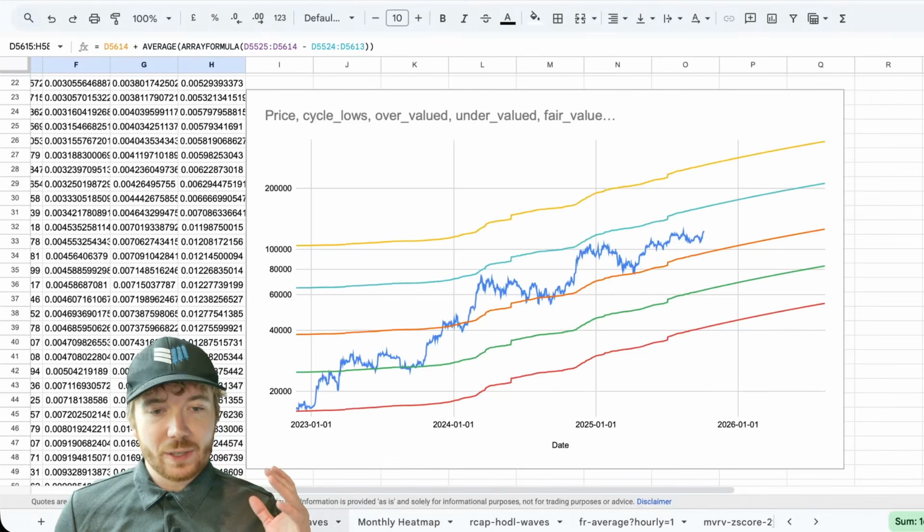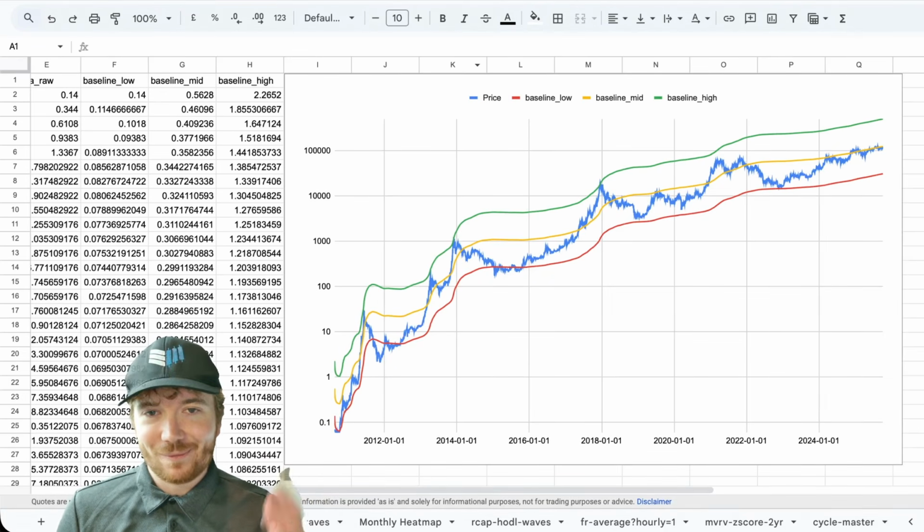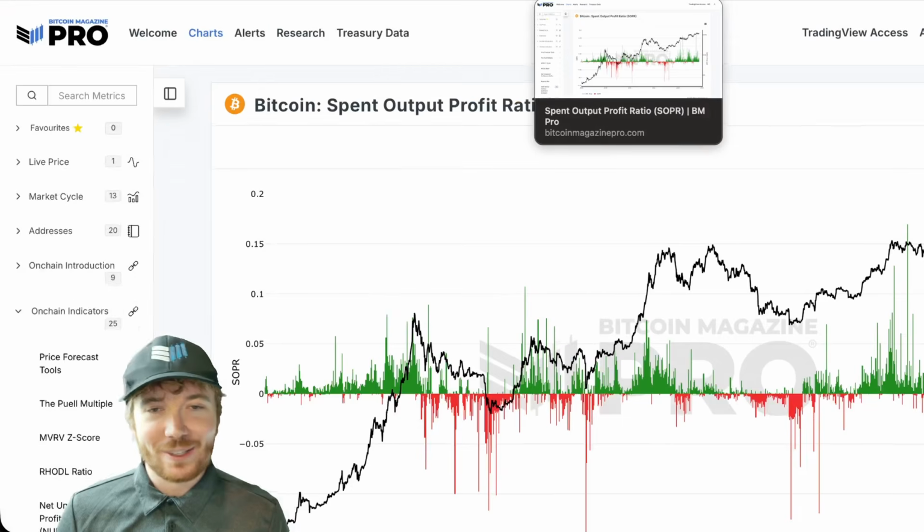We also included, that's from the last video that I did, the Bitcoin baseline indicator, which we covered in a previous video, which I'll link below if you are interested in looking at this, which I think is a better model compared to the Bitcoin power law, for example, which can change its historical data. I won't get too into that today.